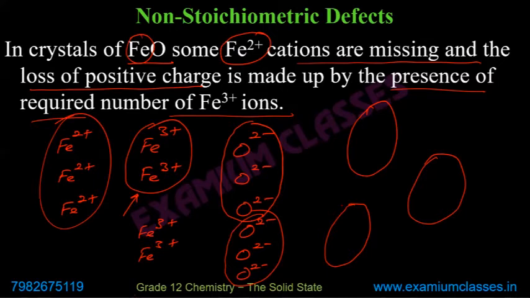You don't know how many triplets of oxygens have been neutralized by couplets of ferric ions. But in any case, the solid will be charge neutral.